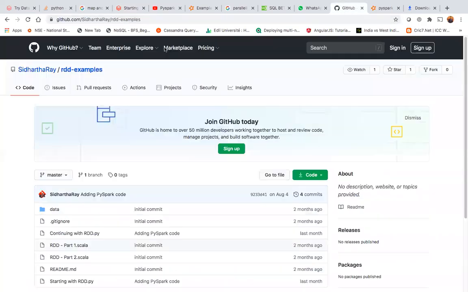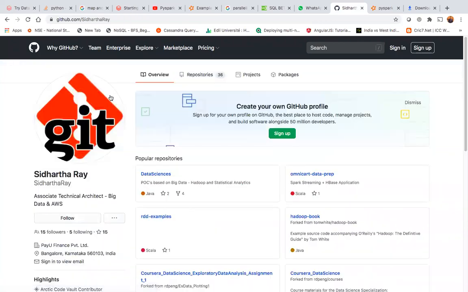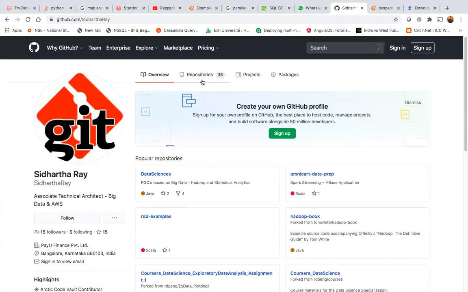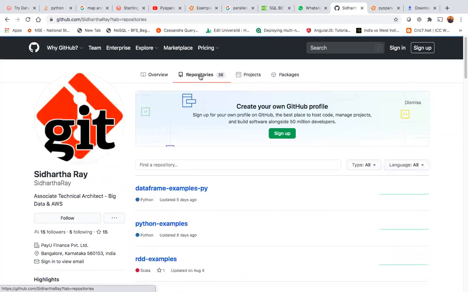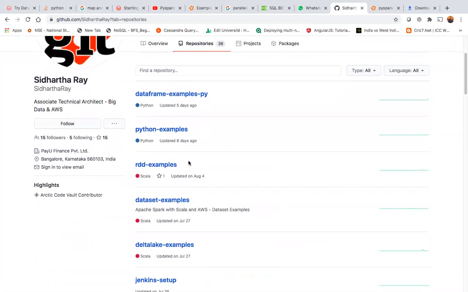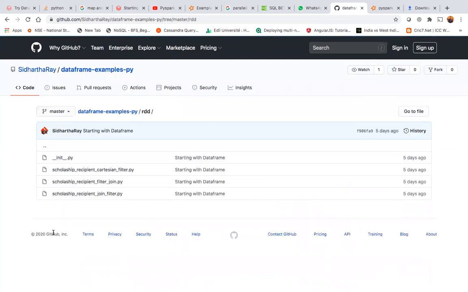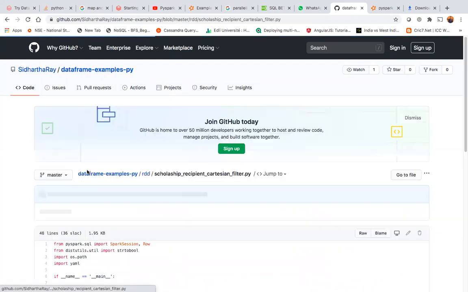But I'll quickly show you what I mean. Suppose you are going ahead with a small project. Here you can see I'm going to the RDD example.